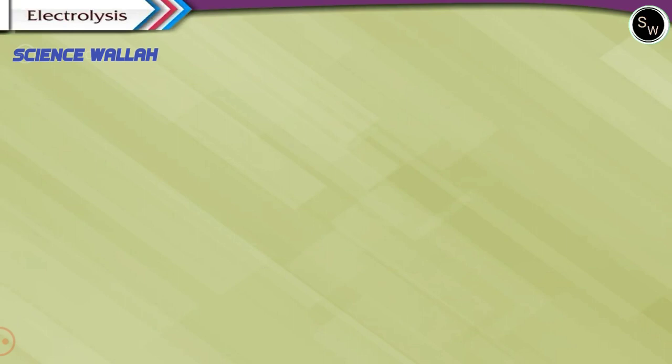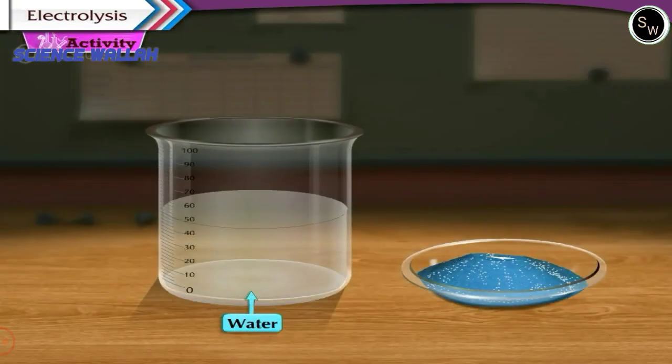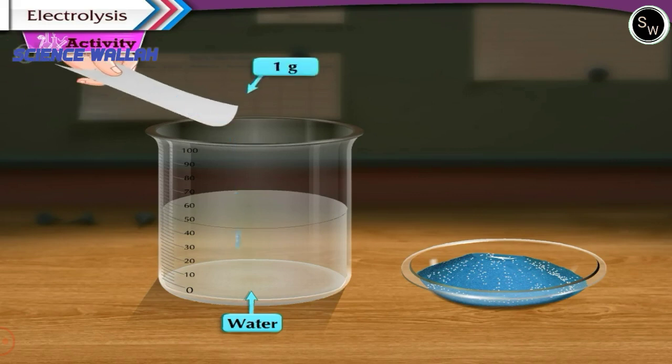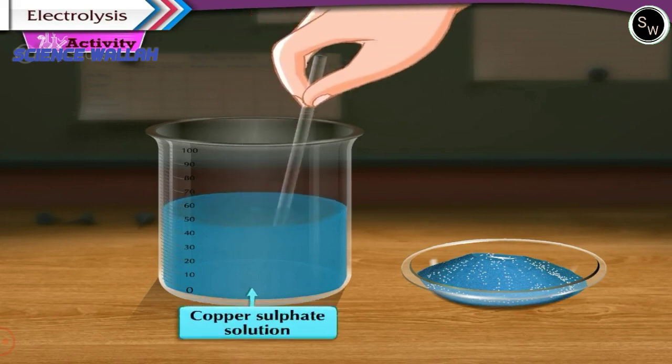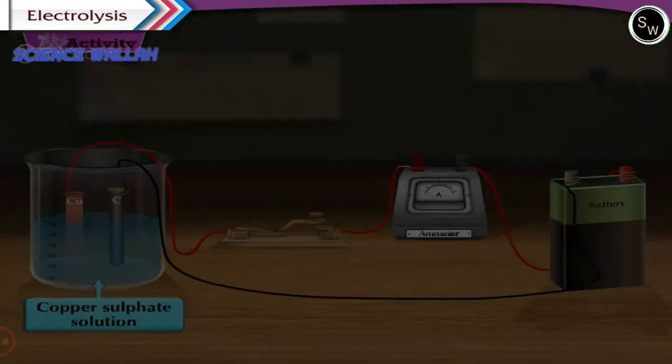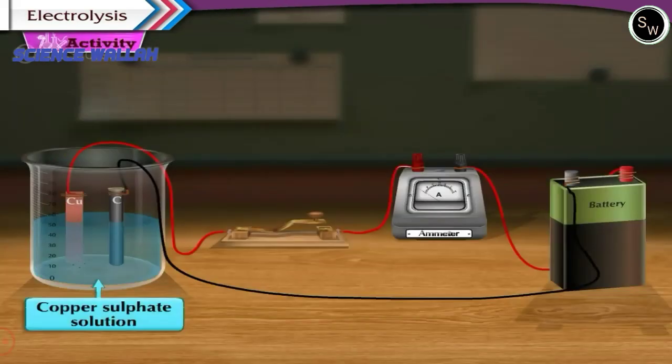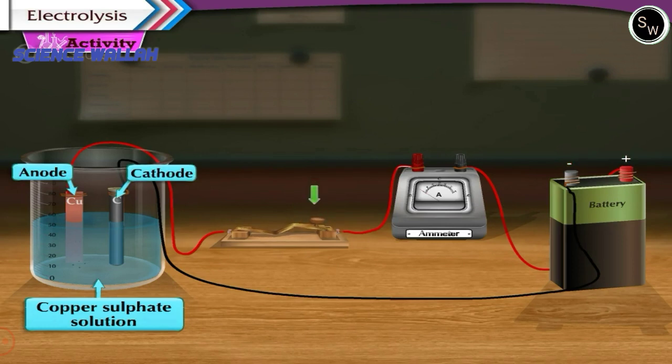Process of electrolysis. Activity. First, let us take a solution of 1 gram copper sulfate in 50 ml water in a 100 ml capacity beaker. Let us use a thick plate of copper as anode and connect it to the positive terminal of the battery. Use a carbon rod as cathode and connect it to the negative terminal of the battery. Now pass an electric current through the circuit for some time.